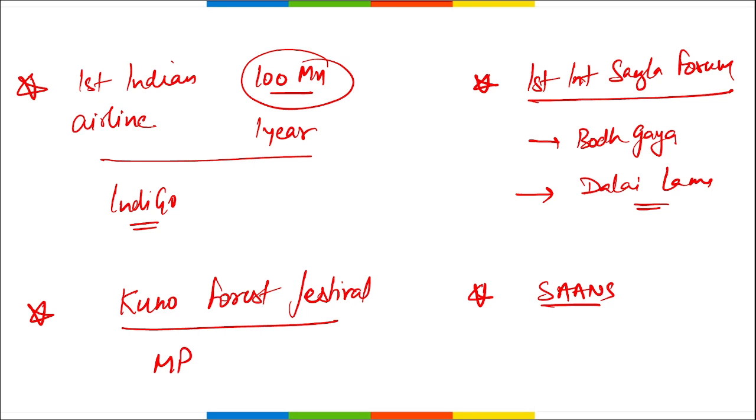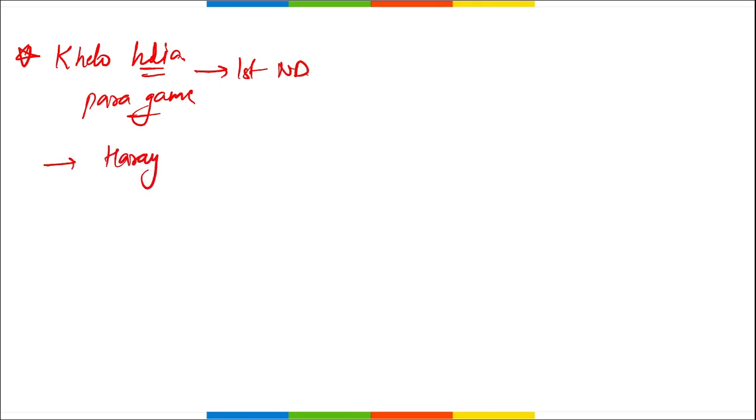Right? Then next, there was a campaign, SANS campaign. Right? And this was launched by which state? Manipur. And what was this campaign against? It was against pneumonia. Next, if I ask you, tell me, which state emerged as the best in the Khelo India Para Games? Where were these games held for the first time? In New Delhi in the year 2023, and Haryana has topped here.